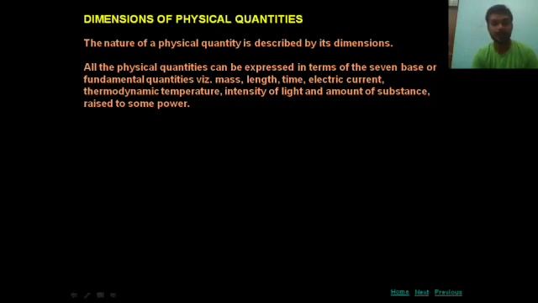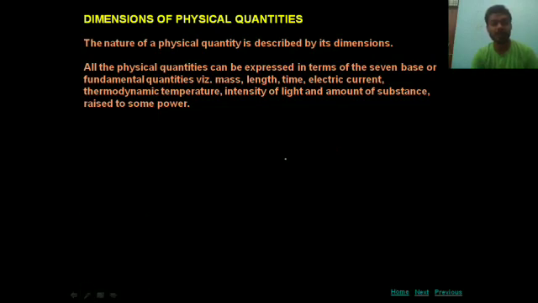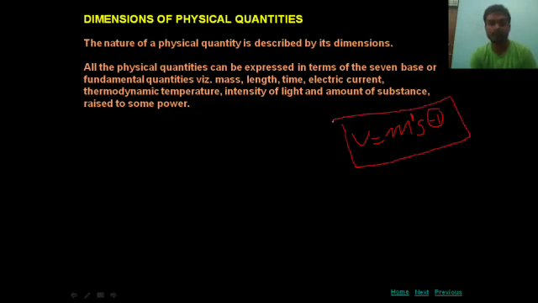Students, for example, I am going to take an example. Suppose velocity. The unit of velocity is meter per second. Here you can see that the power of length is 1 and the power of second is -1. This quantity consists of 2 fundamental quantities, meter and second, but both have different powers.